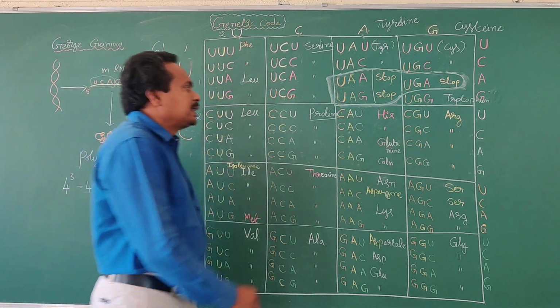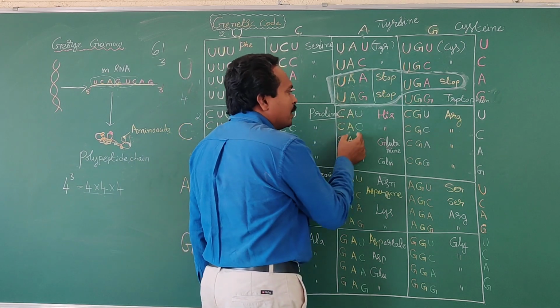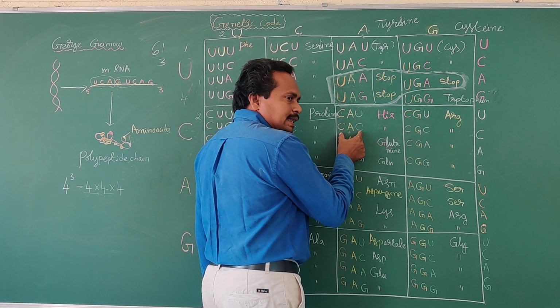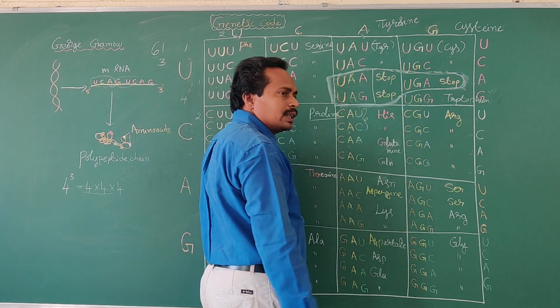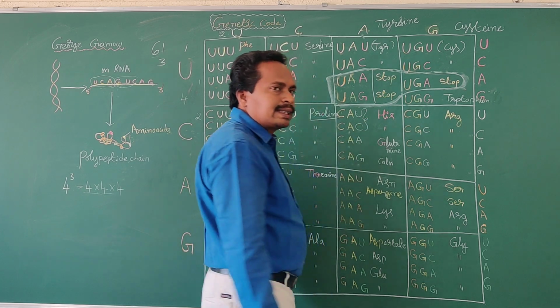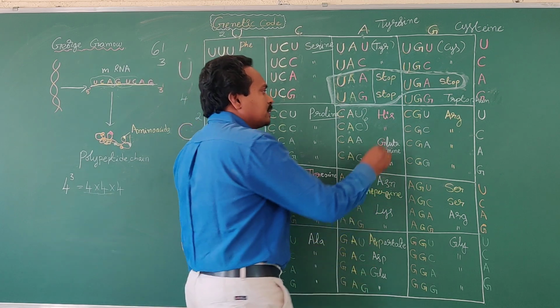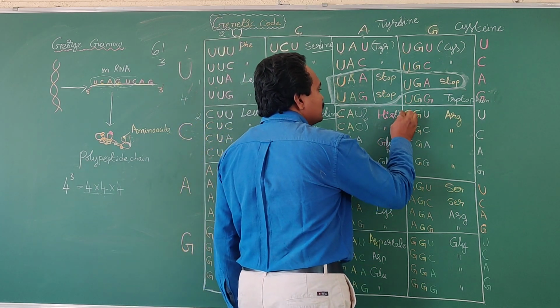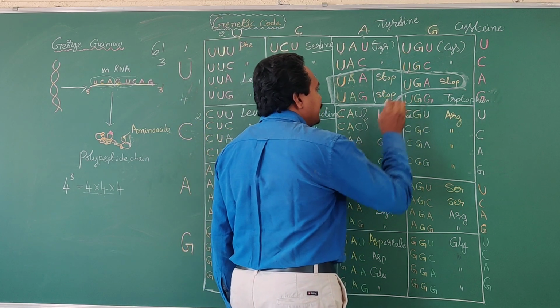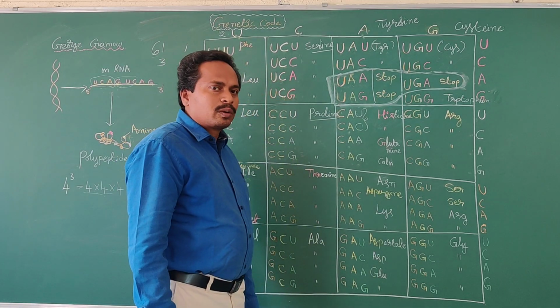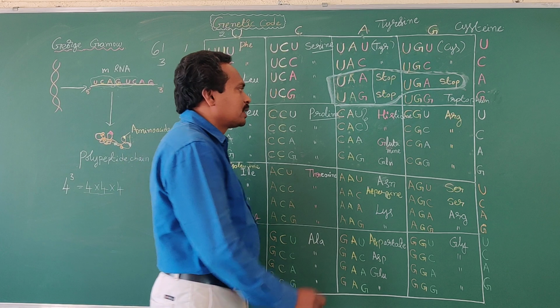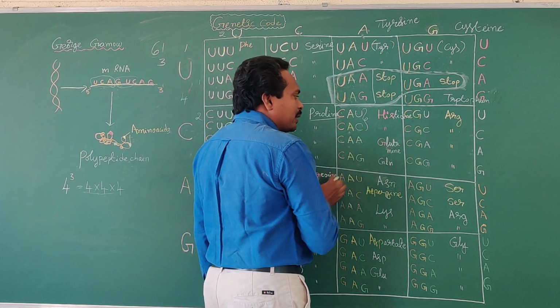Okay, next CAU, CAC. These both codons code for synthesis of histidine amino acid. Histidine amino acid. CAU, CAC. Both the codons code for synthesis of histidine amino acid.